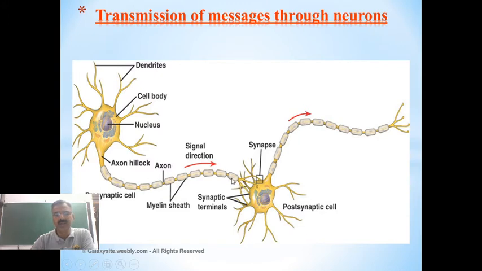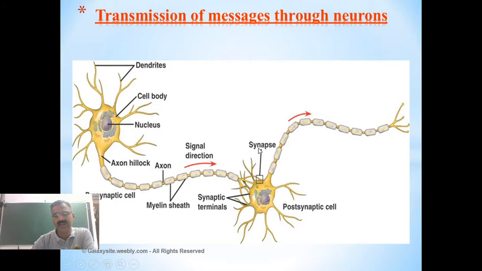Here, the terminal end of the first neuron, which is bringing the information, is connected to the dendron of the next neuron. You can see the direction of movement of these nerve impulses. So this is called synapse. What is this called? Synapse.